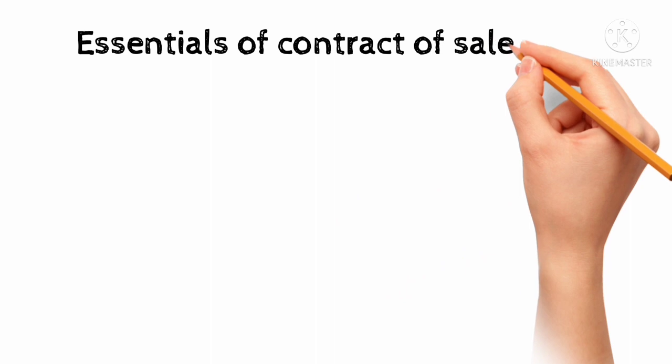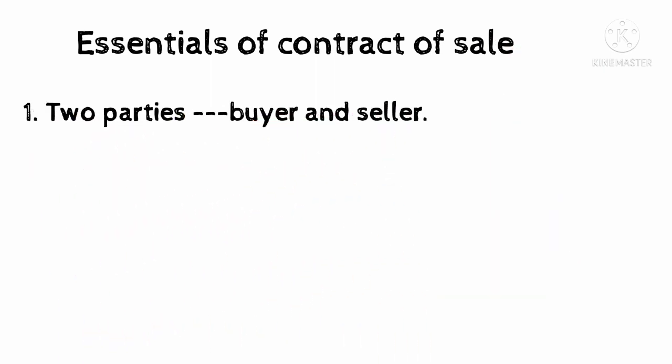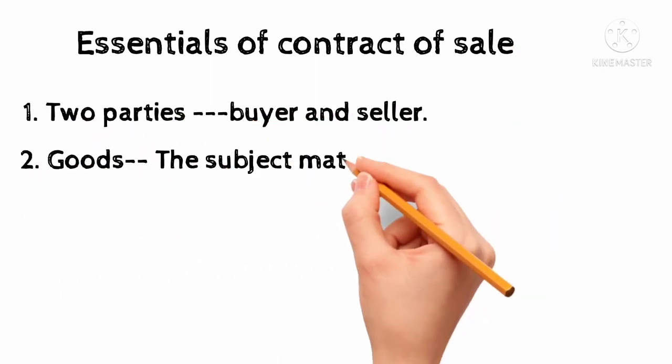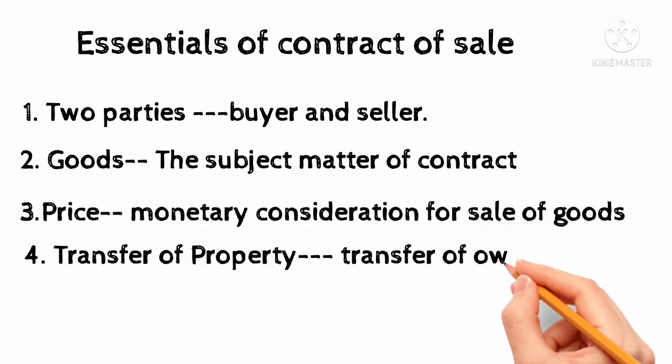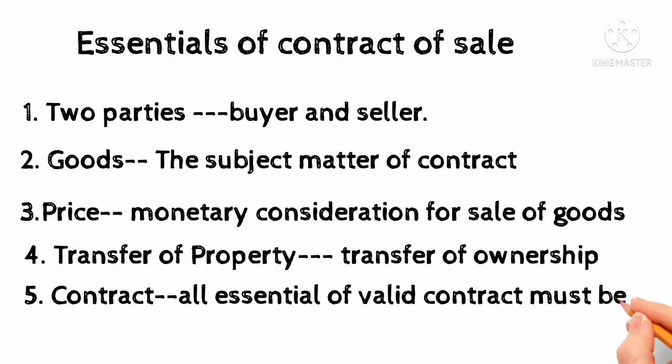Following are the essential elements of a contract of sale of goods. There must be two parties. In every contract, the parties should be two or more. One person cannot make a contract with himself. So in a contract of sale of goods, there must be a buyer and a seller. The subject matter of the contract must be goods and the consideration for the sale of goods must be money. Transfer of ownership is necessary. All the essentials of a valid contract must be present as per the Indian Contract Act.